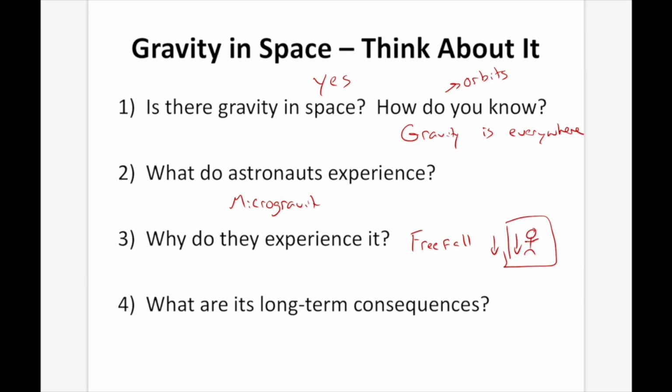What are its long-term health consequences? Well, there's things like fluid shift, bone decalcification, muscle atrophy, among others. It is a significant problem that needs to be overcome in order for us to undertake long-term space travel. And that concludes our lesson on universal gravitation.